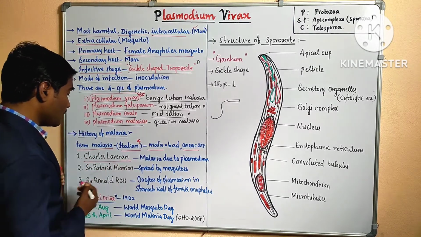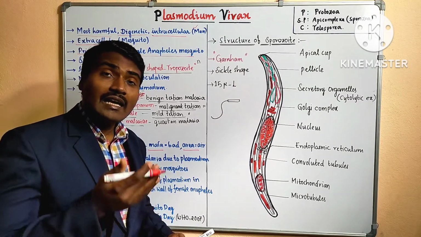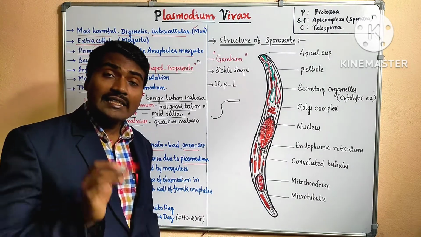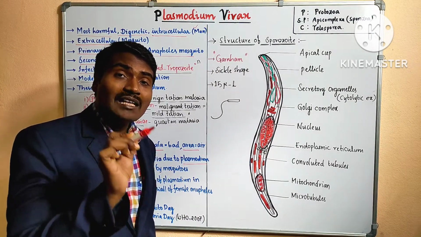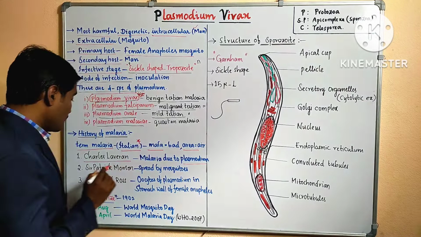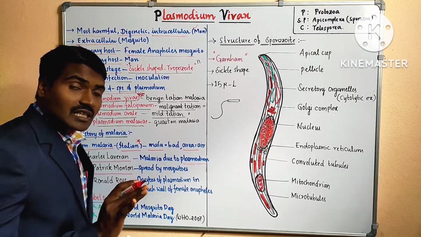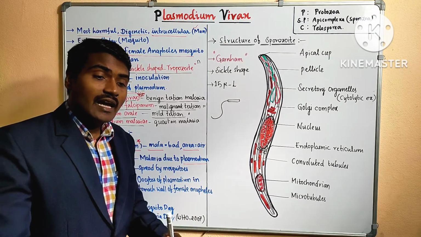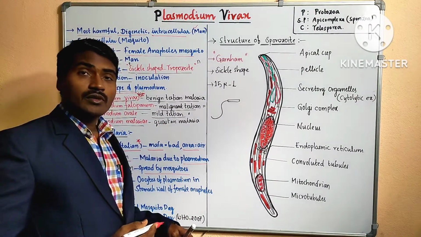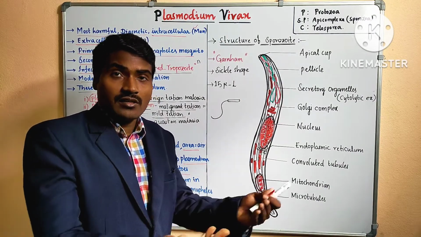The first scientist we talk about is Charles Laveran. Charles Laveran identified that malaria is caused by a protozoan called Plasmodium. That is the contribution given by Charles Laveran. After him, Sir Patrick Manson suggested that malaria might be spread by mosquitoes, but he didn't mention which mosquitoes or how it was spreading. He just gave a suggestion.